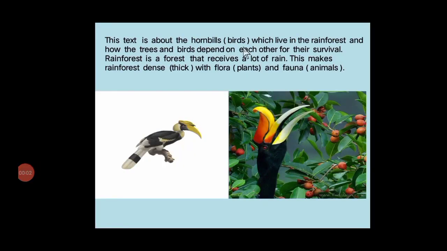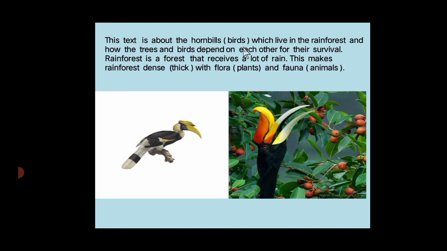Children, this text is about the hornbills, and hornbills are birds. Here on the screen, you can see their pictures. These are hornbills, and these birds live in rainforest. Basically, these birds are found on the fig tree. Fig is a fruit, and fig is the favorite fruit of hornbills. That's why they are found on the fig tree in rainforest.